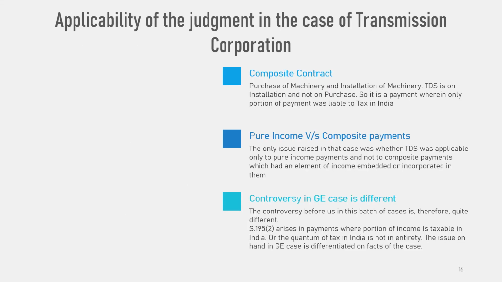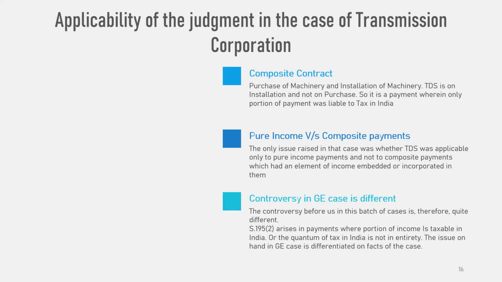The Supreme Court analyzed the applicability of the judgment in the case of Transmission Corporation. In Transmission Corporation, a non-resident had entered into a composite contract with the resident party making the payments. The said composite contract not only comprised supply of plant, machinery and equipment in India, but also comprised the installation and commissioning of the same in India.